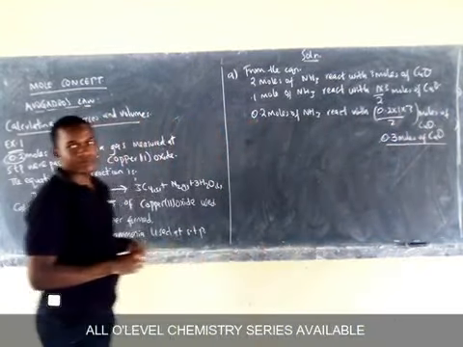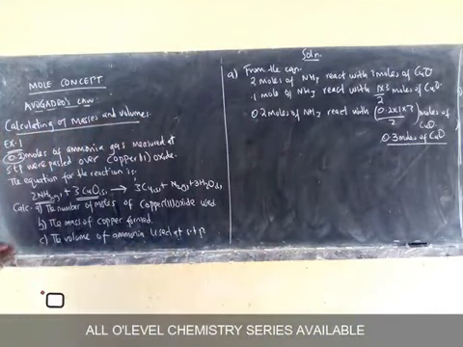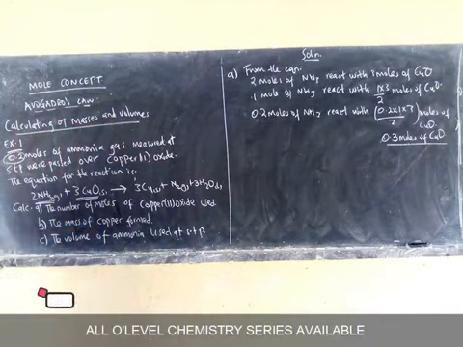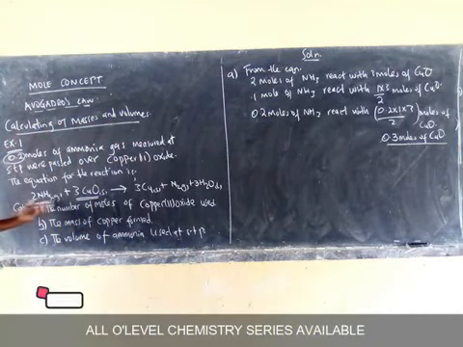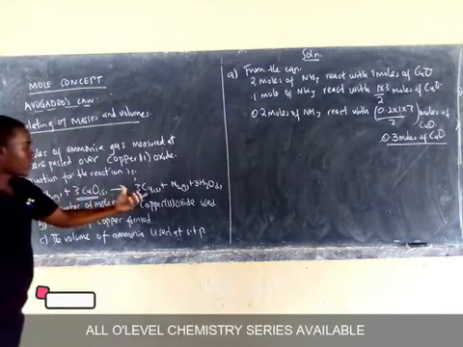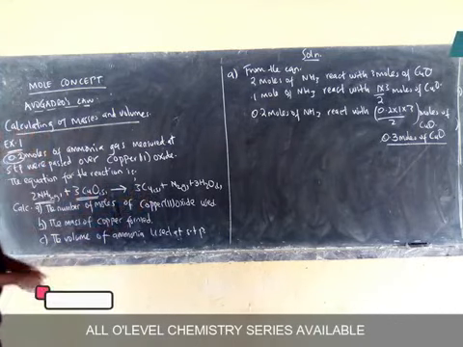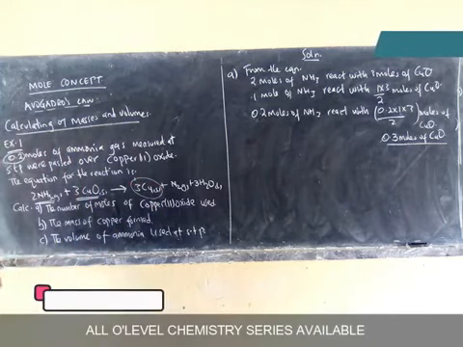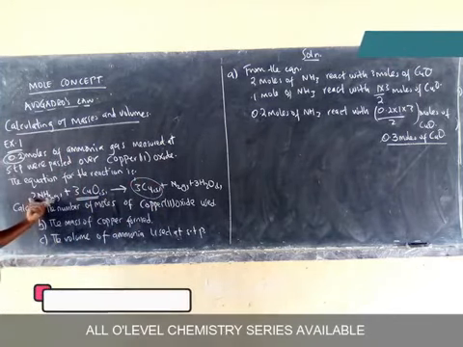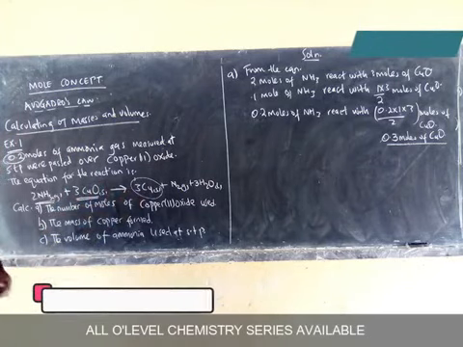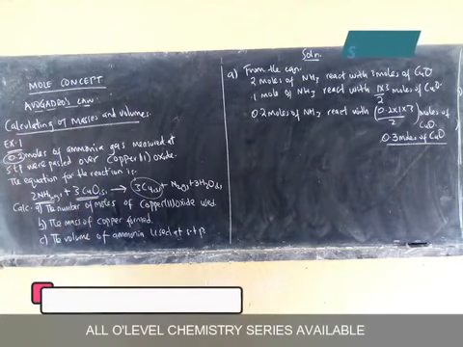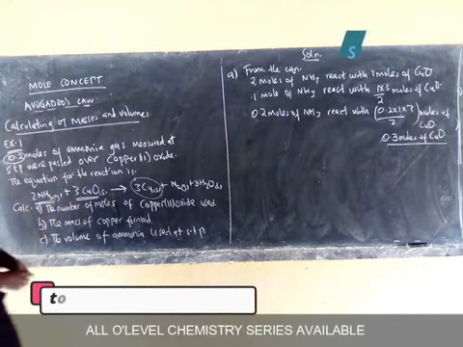Simple as that. Then part B, calculate the mass of copper formed. So from the equation here, I can also get the mass of copper formed. I can get this one in two ways. Number one, relating ammonia and copper at the same time, or first finding the number of moles of copper, then I change the number of moles to mass. But it is easier to do it this way.